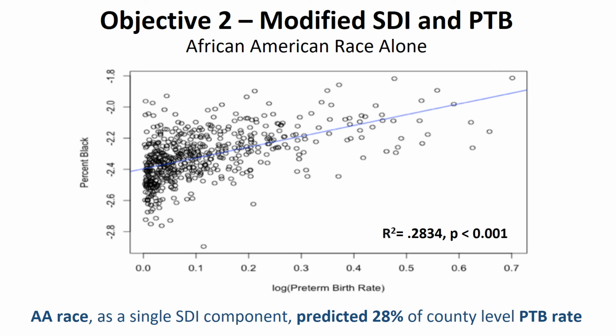The SDI measure that stood out was percent African American race within the county. This figure is demonstrating that this one component of the SDI was able to predict 28% of the preterm birth risk at the county level.